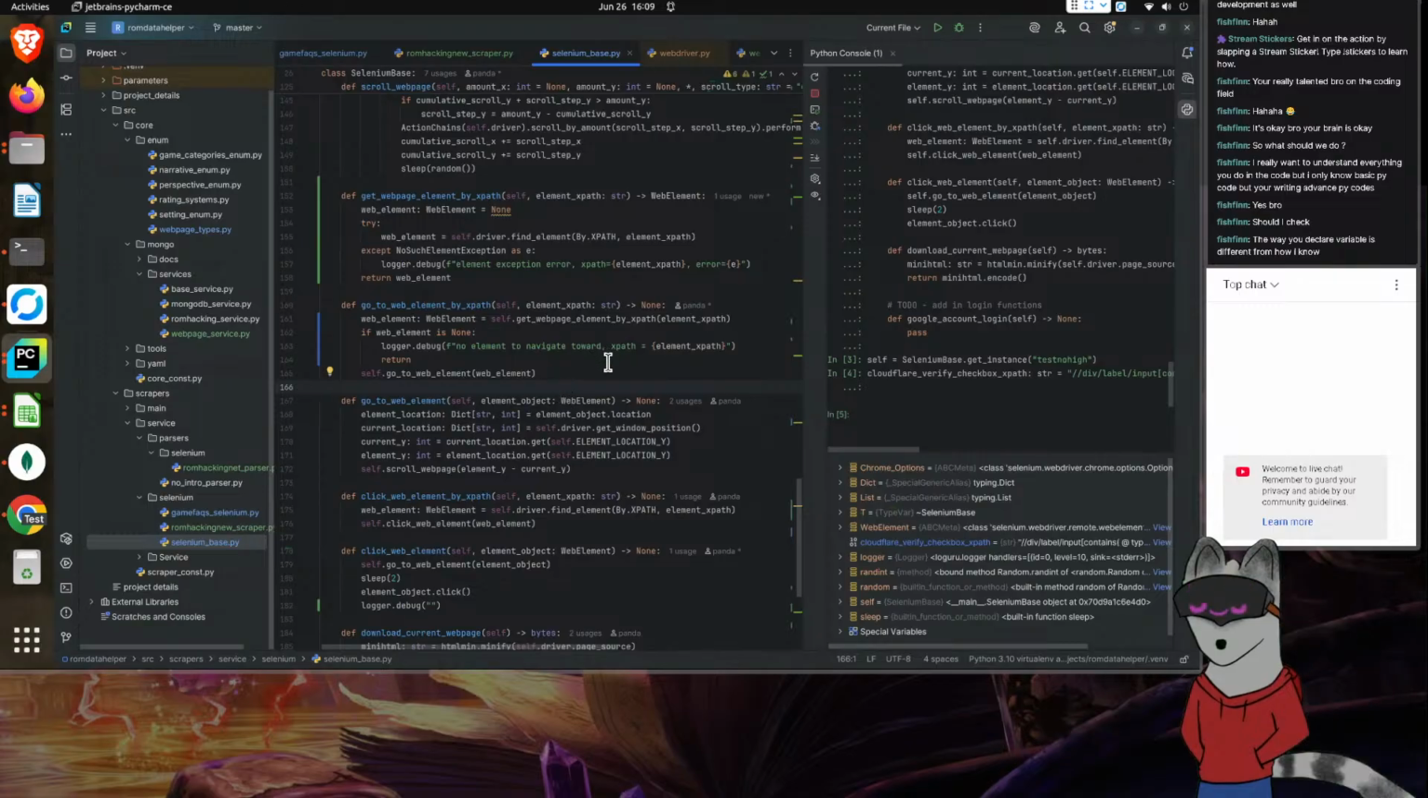I see. The way I declare the variable. Is it because I'm keeping the typing?